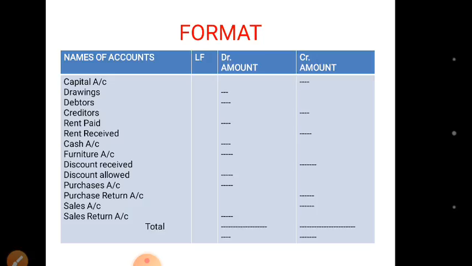All the liabilities show credit balance and the balance is shown on the credit column side, like capital, like bank loan, and all the assets show debit balance and their balance is shown on debit side, like furniture, like cash. All the expenses have debit balance, they are also shown on debit side, and all the incomes have credit balance, they are shown on credit side.